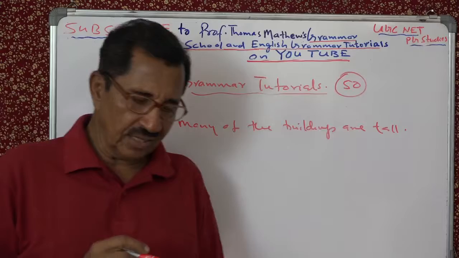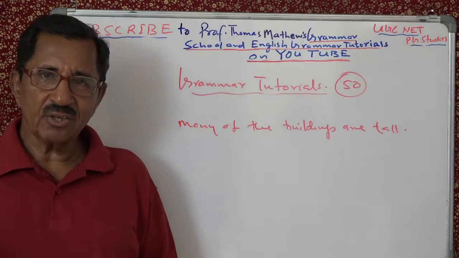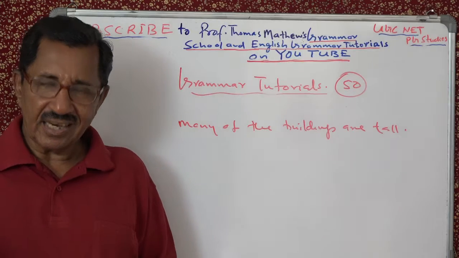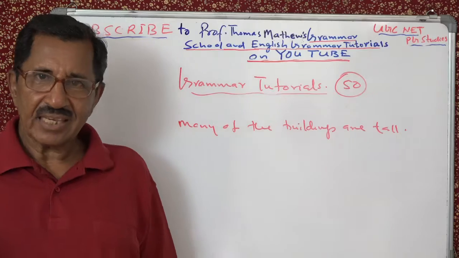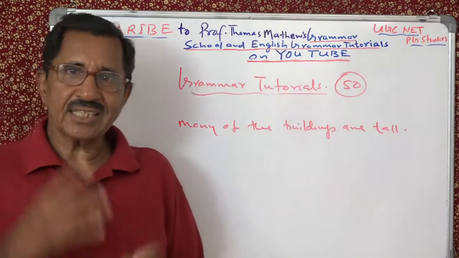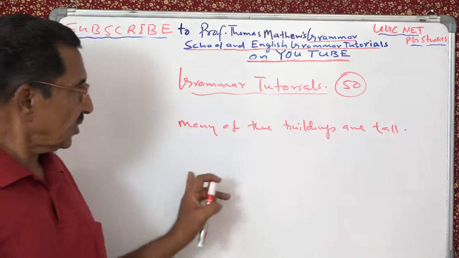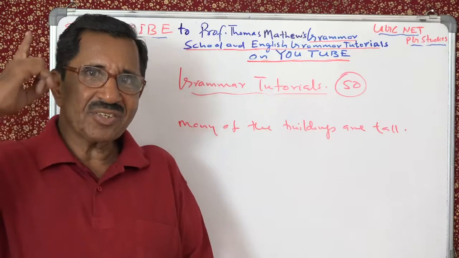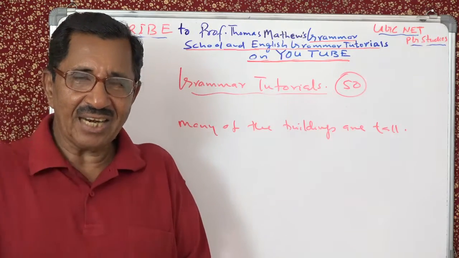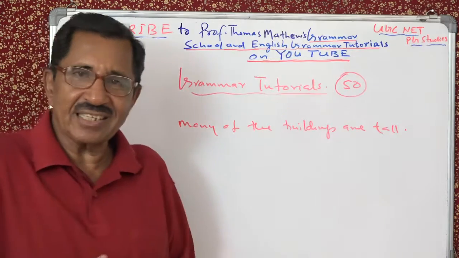Now you have a question like this. Rewrite the sentence without changing the meaning. So how do you write it? Most of the building. What is this? Sir told us that most of the can be used only with the uncountable noun. Here it is count nouns, and how to rewrite it without changing the meaning?